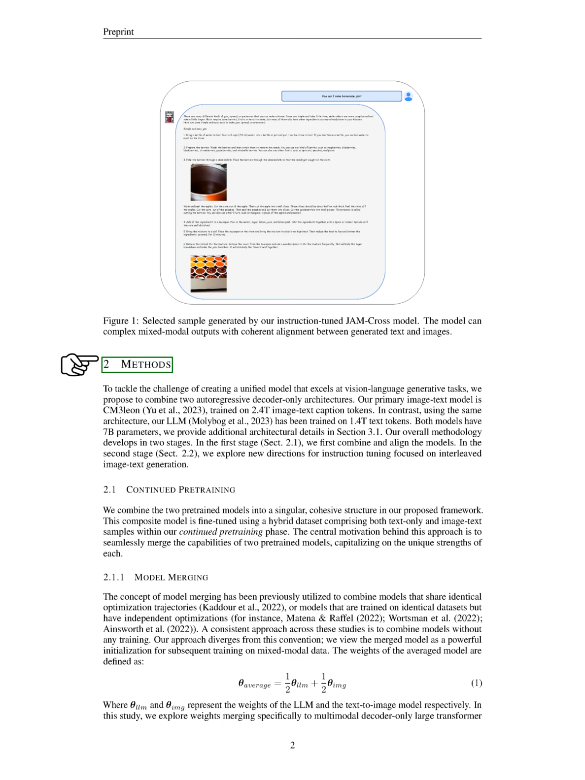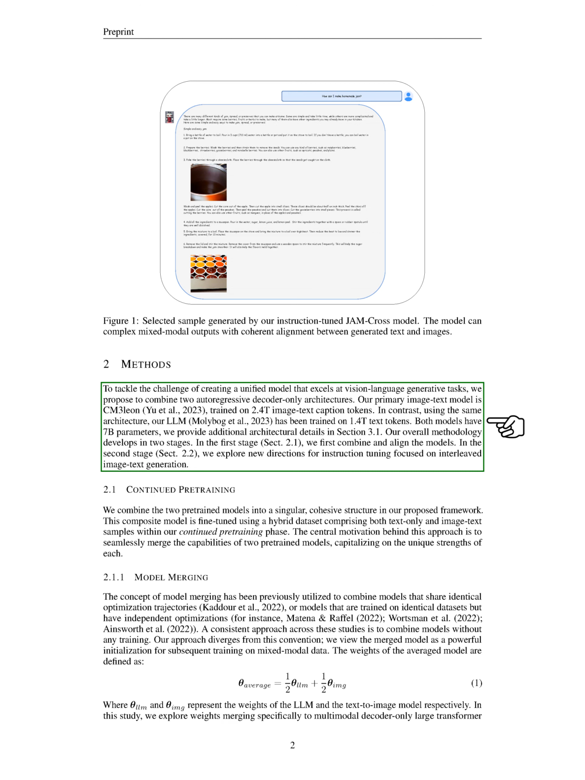To create a unified model that excels at vision-language generative tasks, we propose to combine two autoregressive decoder-only architectures. Our primary image-text model is CM3 Leon, trained on 2.4 trillion image text caption tokens. In contrast, our LLM has been trained on 1.4 trillion text tokens. Both models have 7 billion parameters. Our methodology develops in two stages. First, we combine and align the models. Second, we explore new directions for instruction tuning focused on interleaved image text generation.